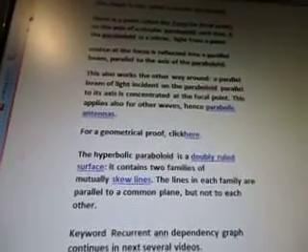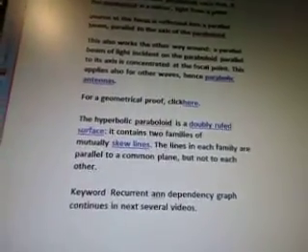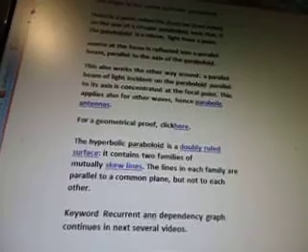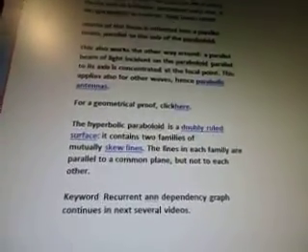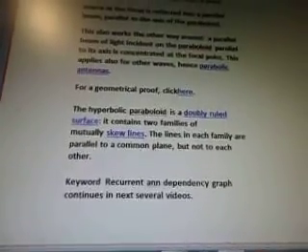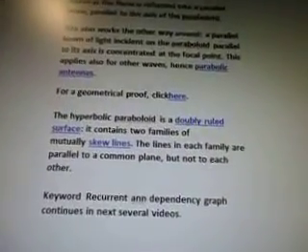The hyperbolic paraboloid is a doubly ruled surface. It contains two families of mutually skew lines. The lines in each family are parallel to a common plane but not to each other. The keyword recurrent and dependency graph is going to continue in the next several videos.